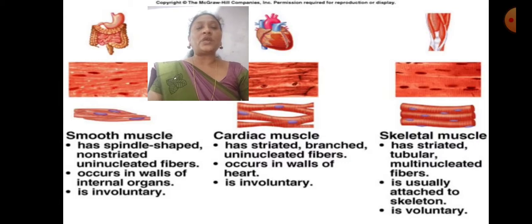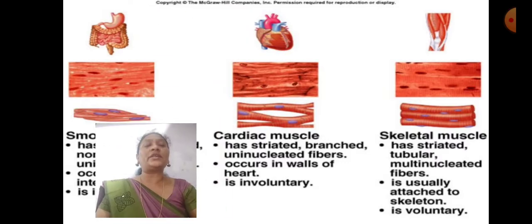Smooth muscle occurs in the walls of internal organs, cardiac muscle occurs in the walls of the heart, and skeletal muscle is usually attached to the skeleton. Smooth muscle is involuntary, cardiac muscle is also involuntary, and skeletal muscle shows voluntary movements.